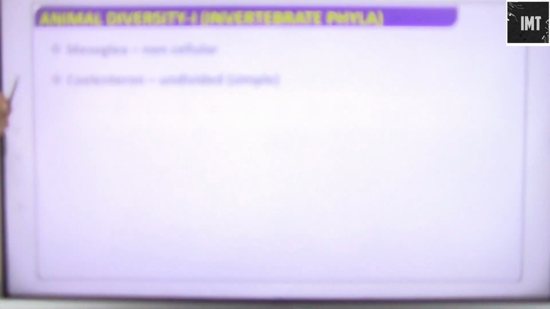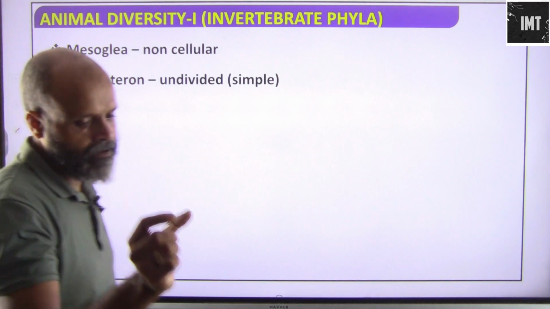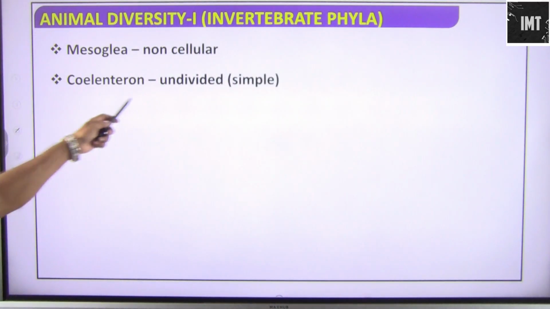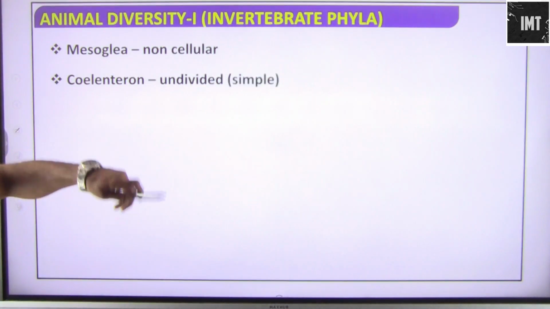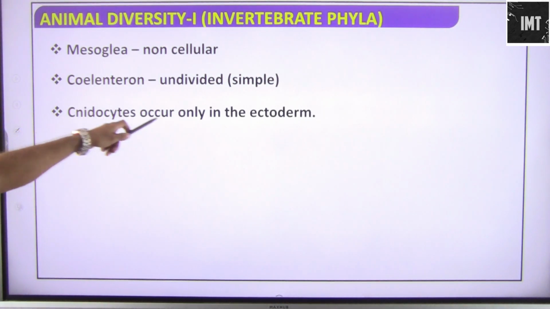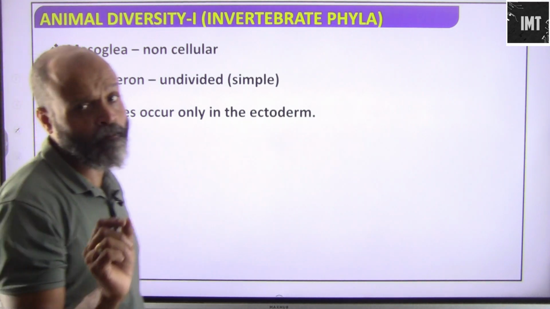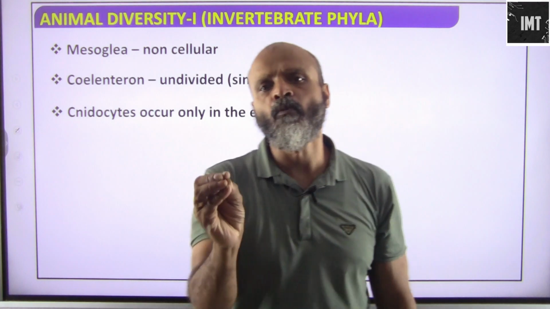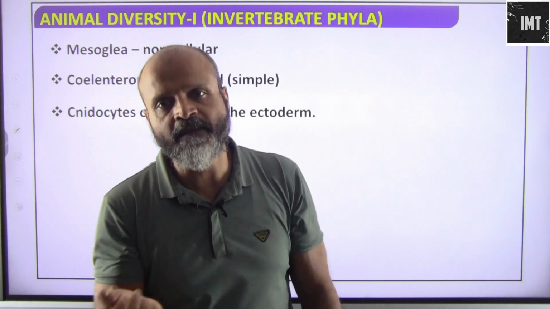Mesoglea is non-cellular, so the middle part here is non-cellular. Coelenteron is the digestive cavity, undivided and simple. Cnidocytes, which are stinging cells, occur only in the ectoderm, which is more or less the same as the epidermis that we have.